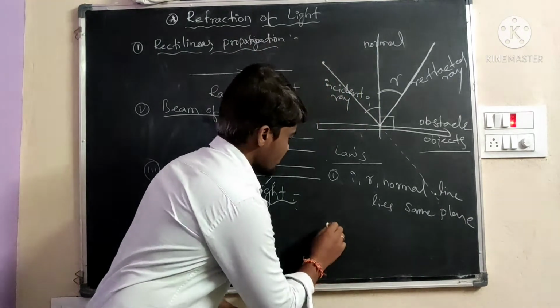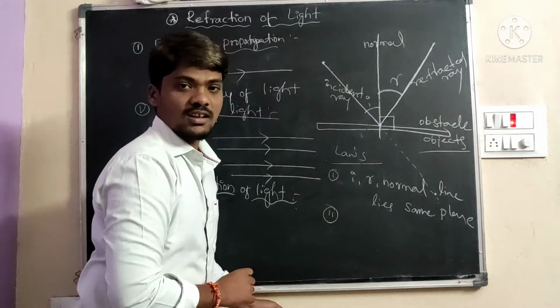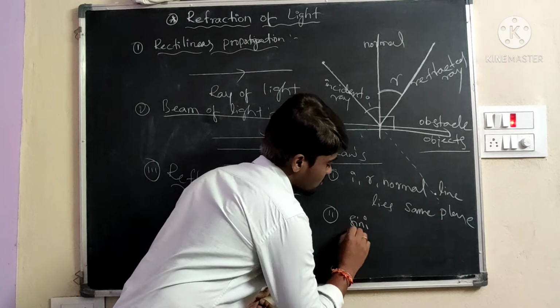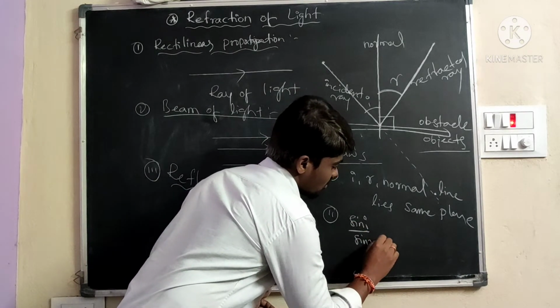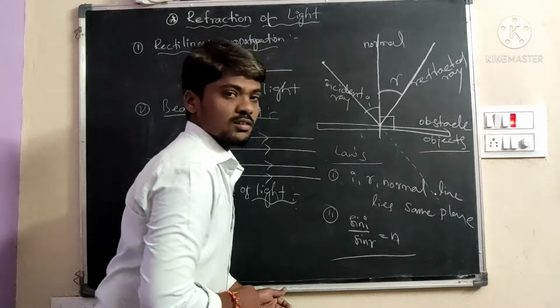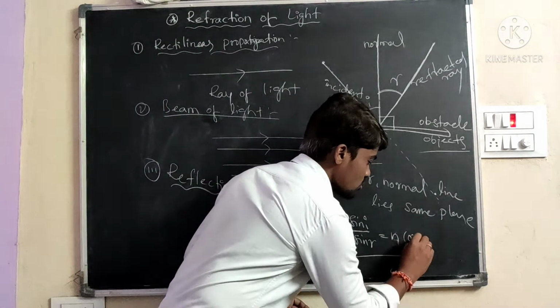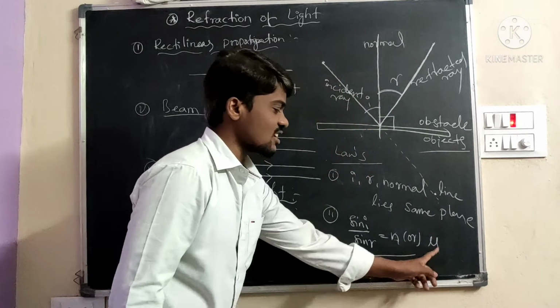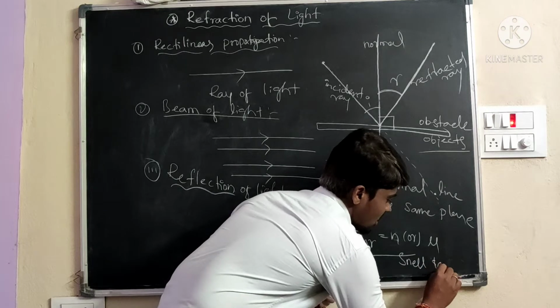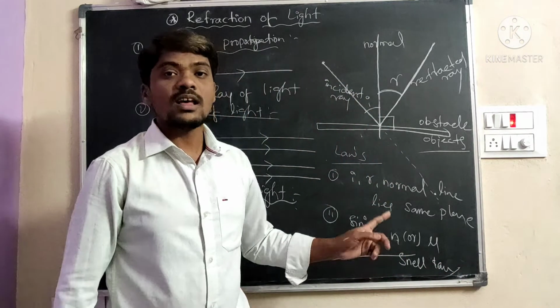The second law is Snell's law. Sin i by sin r is equal to a constant, n or mu. Mu is equal to sin i by sin r. This is called Snell's law.